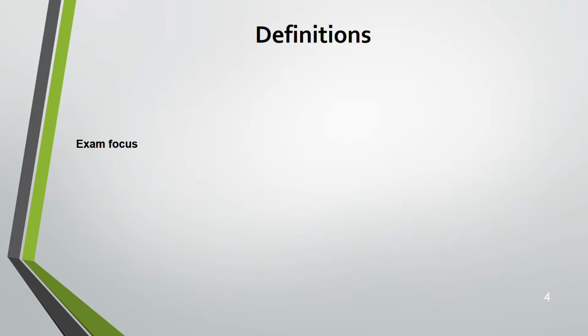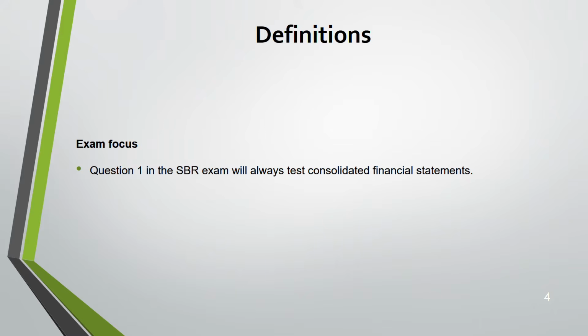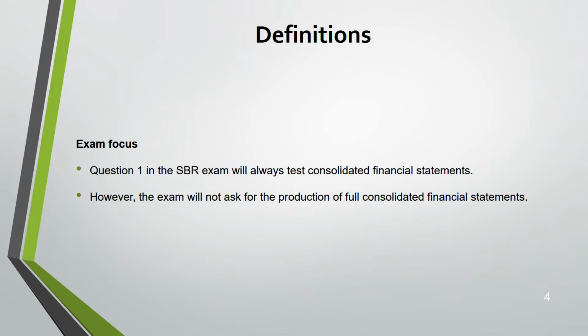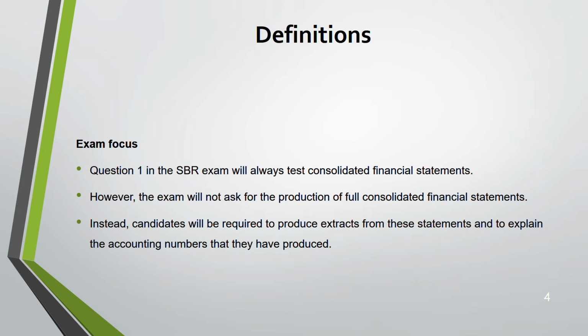Now, from the point of your exam, it is always asked in your question number 1. Second, remember, this is SBR, this is not financial reporting. In your F7 you are asked to prepare full consolidated financial statements, but in SBR you will not be asked to do so. Then what will you be asked to do? Instead, you'll be asked to prepare extracts from those statements and to explain the accounting numbers. You have to be in a position to explain the accounting numbers. That's why it's very critical for you to understand the reason behind why you are getting a certain number. You just cannot memorize the number and go, because this is not financial reporting where you just have to prepare some statements and then balance the financial statements and you'll get marks.